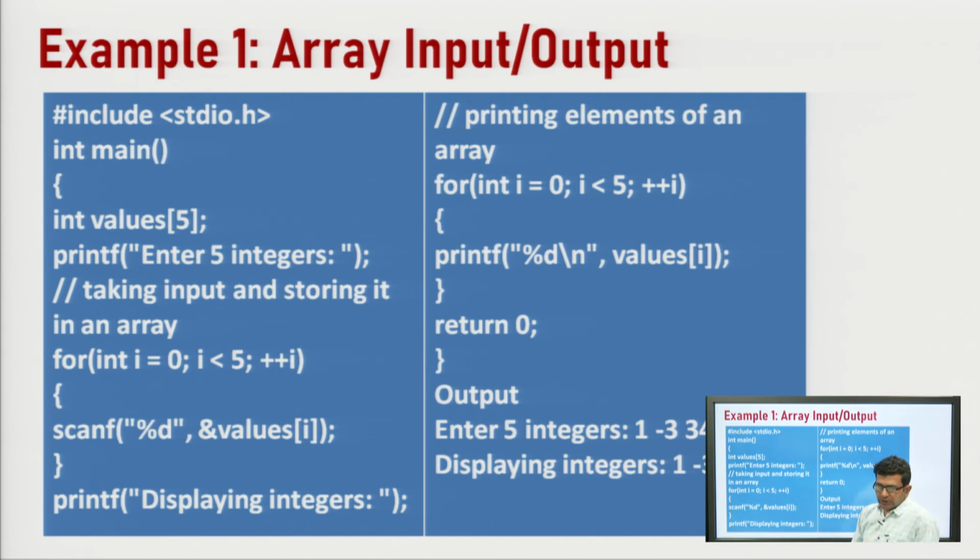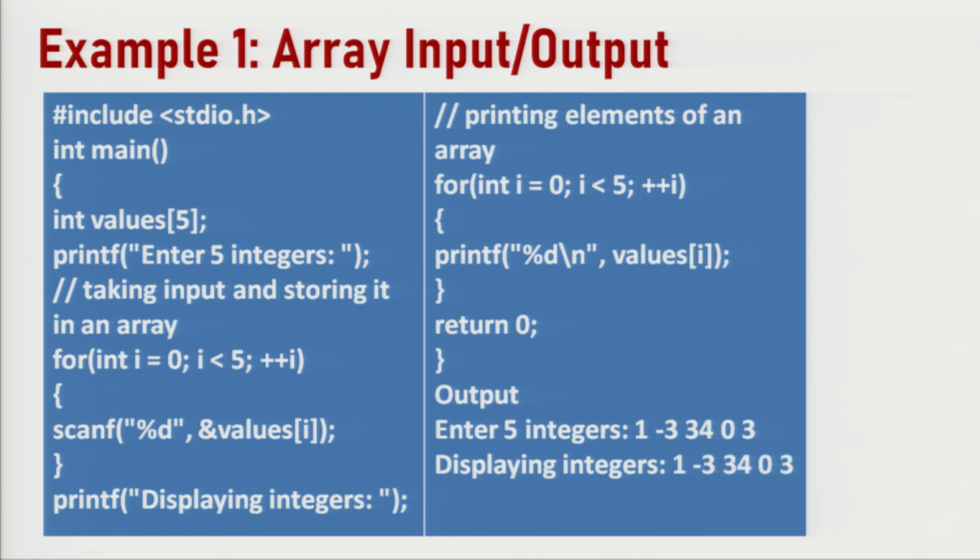Now, this is a simple example of an array which takes some inputs from the console and prints them on the console. Here we have declared an array named values, which can have a maximum of 5 elements. We have given a message to enter the 5 elements. These elements will be entered from the console using the scanf function. Since we have to enter 5 elements, we run a loop which runs 5 times. Just see, it starts from 0 and runs up to 4: 0, 1, 2, 3, 4.